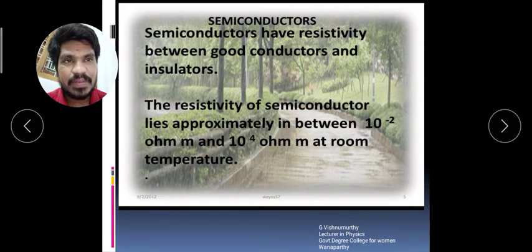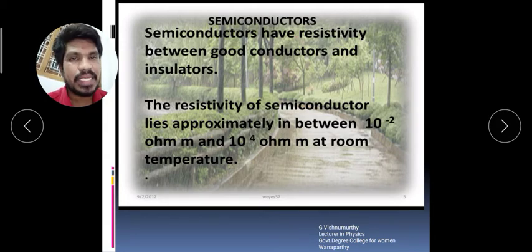So depending upon the free electrons, some of the materials allow the current, some of the materials do not allow the current. So this is the main reason. Depending on this reason, the materials are of three types. Those are insulators, first one, second one is conductors, and third one is semiconductors.